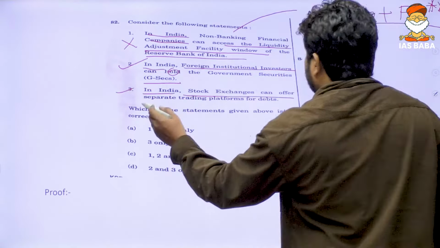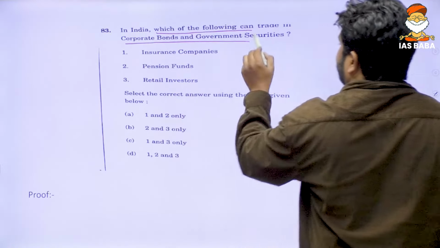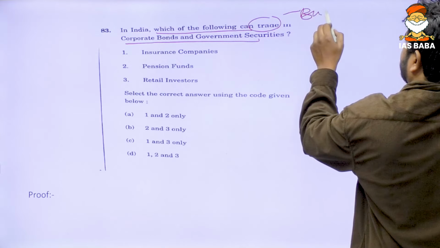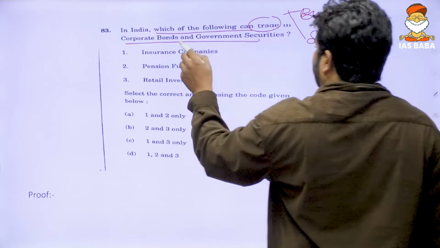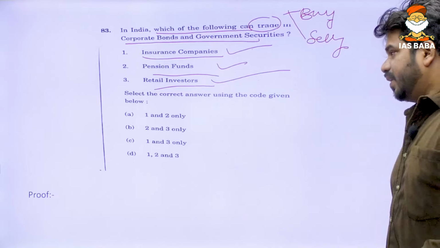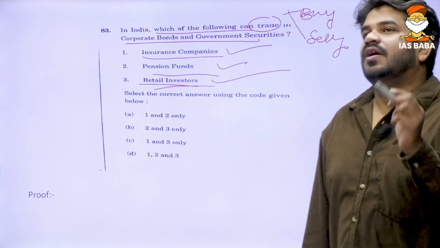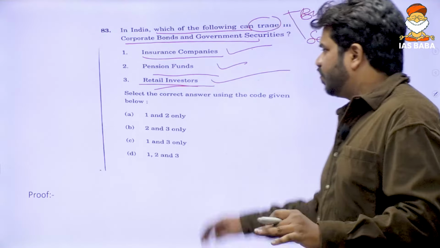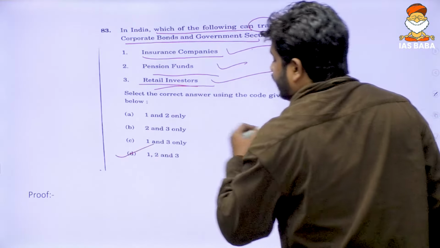All right. Now let us go to the next question. Which of the following can trade? Trade means buying and selling corporate bonds or government securities. Insurance companies, yes, they can. Pension funds, yes, they can. Retail investors, yes, they can. The Retail Direct scheme was introduced by the Reserve Bank of India, wherein a retail investor can directly purchase government securities. This was fairly important news. So all these three are right.